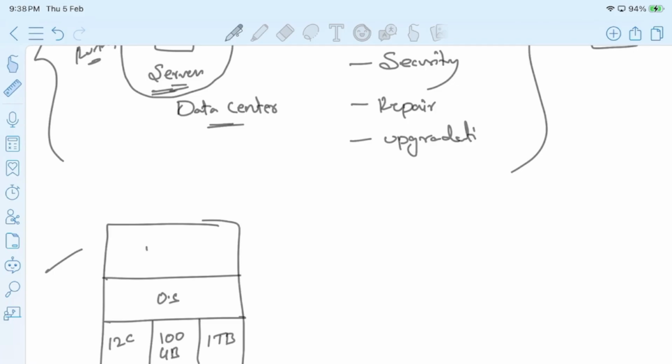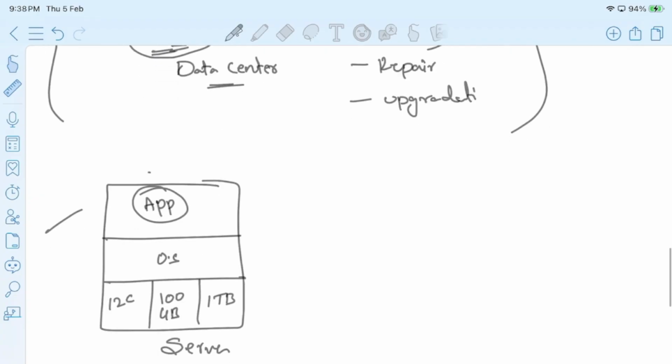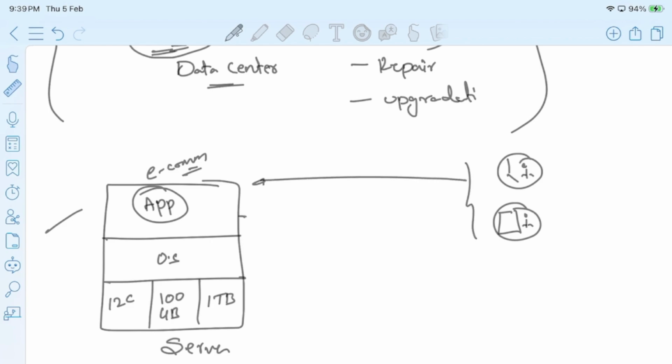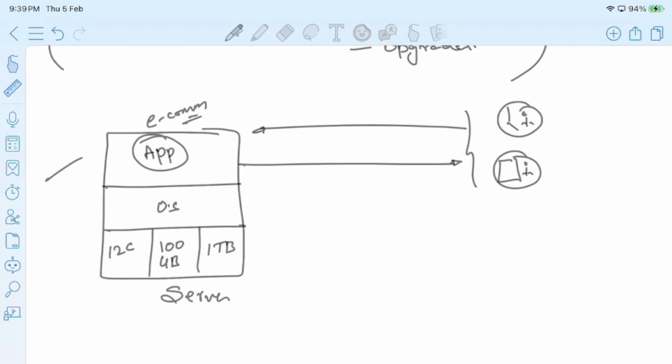On top of that, they are running software, an application like an e-commerce website. And customers across the globe are trying to access this website over the internet and the server is responding back to them. Now in this process, if you observe, only software is running inside this machine, this server. As you know, to set up this server, the companies are investing a lot of money in the form of capital expenditure and operational expenditure.